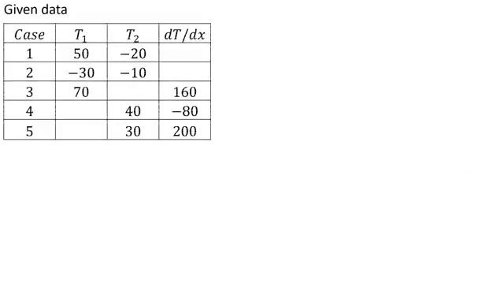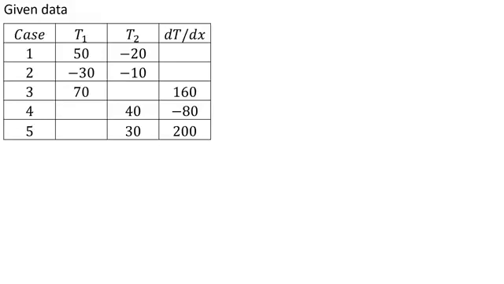Simply, the given data is this: for the first case T1 is 50 degrees centigrade and T2 is minus 20 degrees centigrade. For the first case and second case we have to find the value of dT/dx. For the third case, T1 and dT/dx are known, so we have to find the value of T2, and in the fourth and fifth cases the values of T2 and dT/dx are known, so we have to find the value of T1.